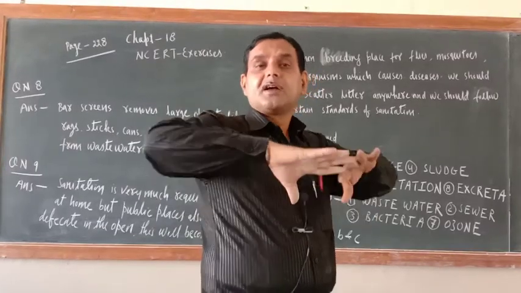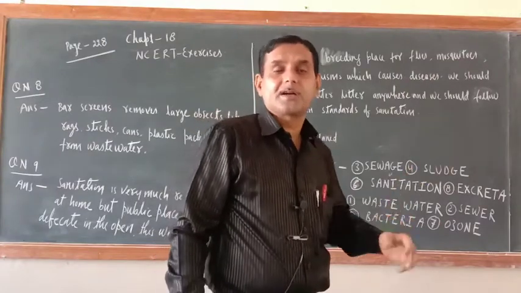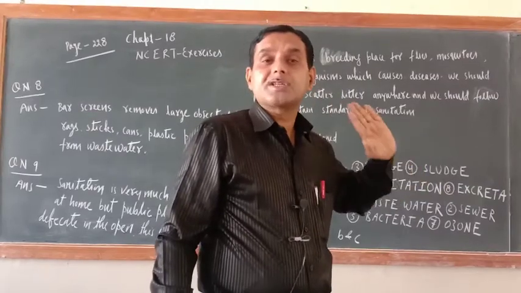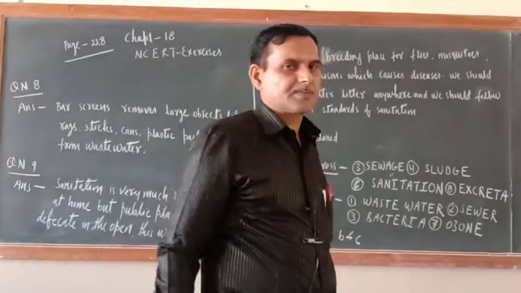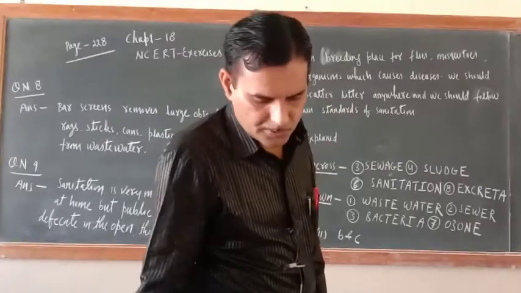Means the horizon of sewage is more than that of wastewater. Wastewater is only the used water discharged from houses. I hope in the last video I explained the difference between wastewater and sewage, so you understood.